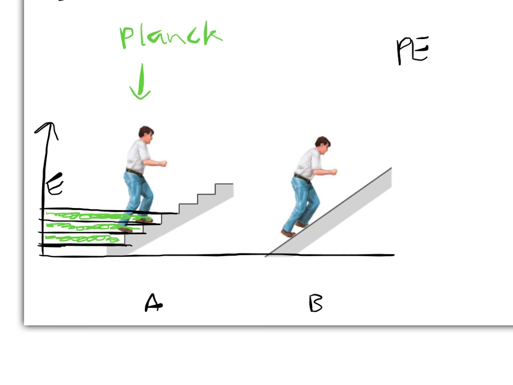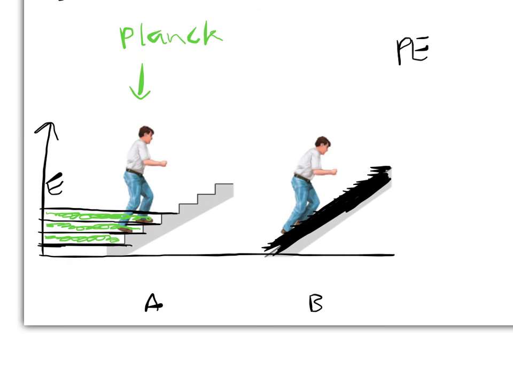What doesn't happen is what we would expect to happen. Here's the ramp, he can stand anywhere on this ramp. There are no limits to where he can stand, and anywhere he stands, he's going to have a specific amount of potential energy. This whole thing is kind of like a gradient. He could stand anywhere on here. But what Planck noticed is that's not actually true with light. Light only exists in very discrete quanta, discrete amounts.